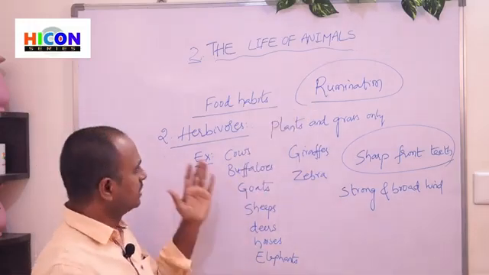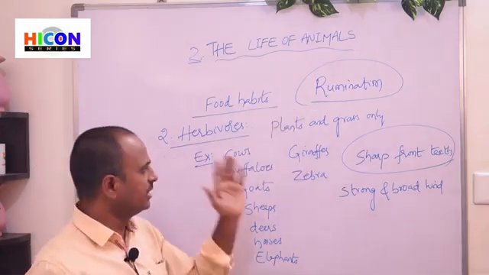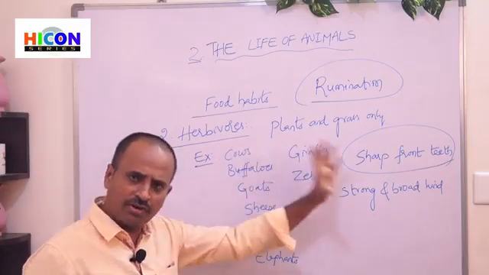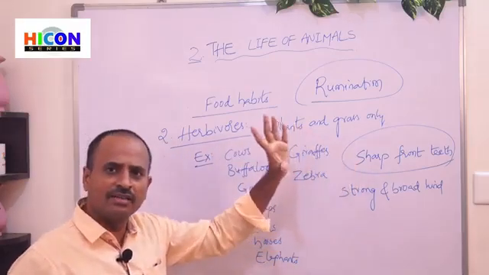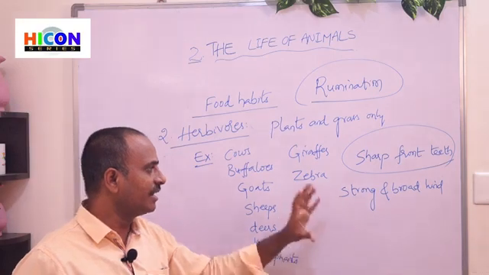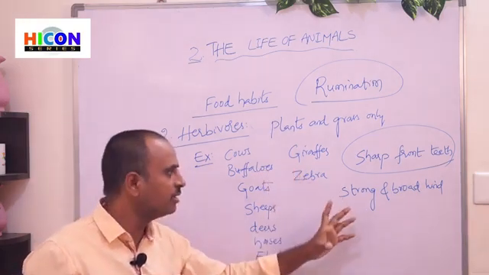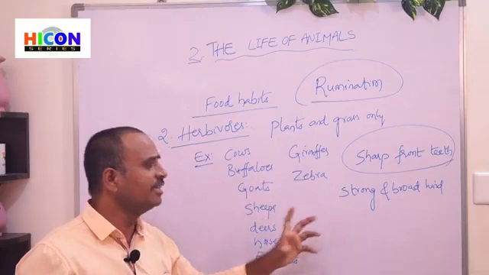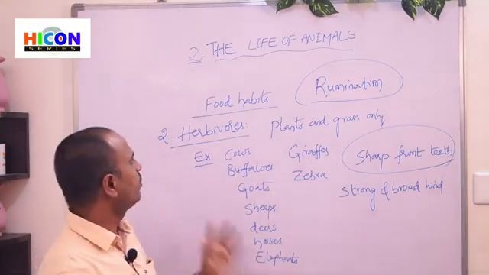So children, this is about herbivores. These herbivores have sharp front teeth, which can cut their food very easily, and their hind teeth are strong and broad, so they can easily chew their food. So this is about herbivores.